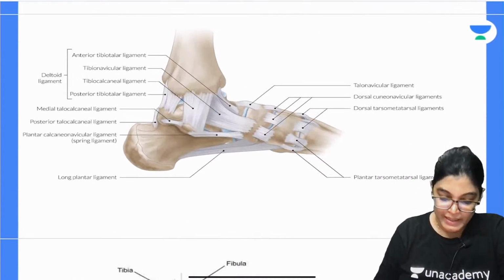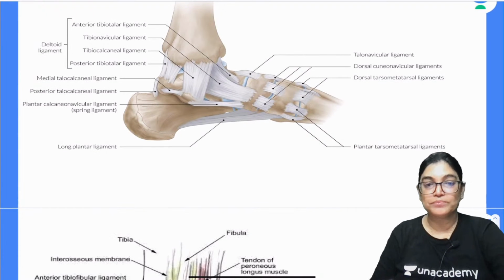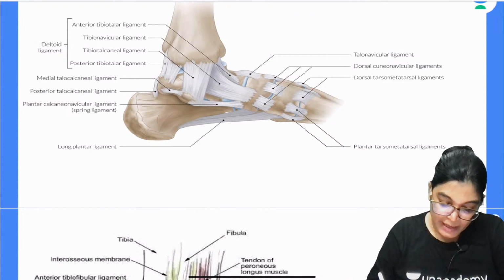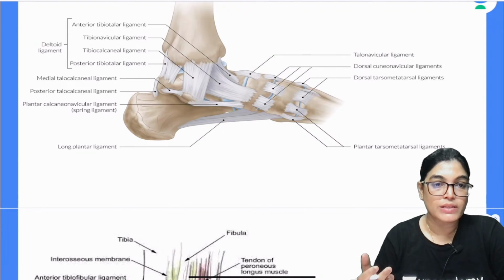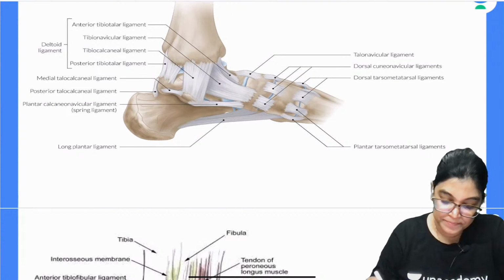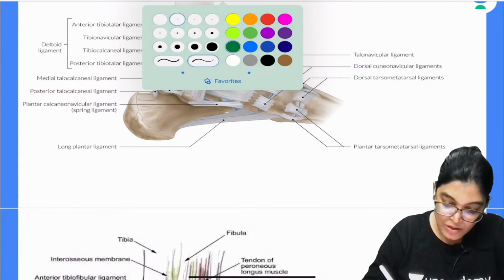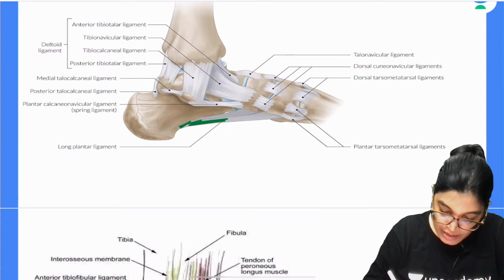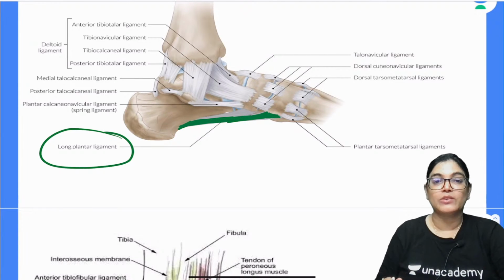Now let me show you a diagram for it. What I told is that the long plantar ligament traverses from the lateral side. Firstly the peroneus longus muscle, let me show you the peroneus longus muscle and the long plantar ligament also. So here you can see the long plantar ligament, which connects the deeper aspect of the calcaneum, the cuboid bone, and also the lateral 3 metatarsals. This is the attachment, on the deeper aspect of the sole.